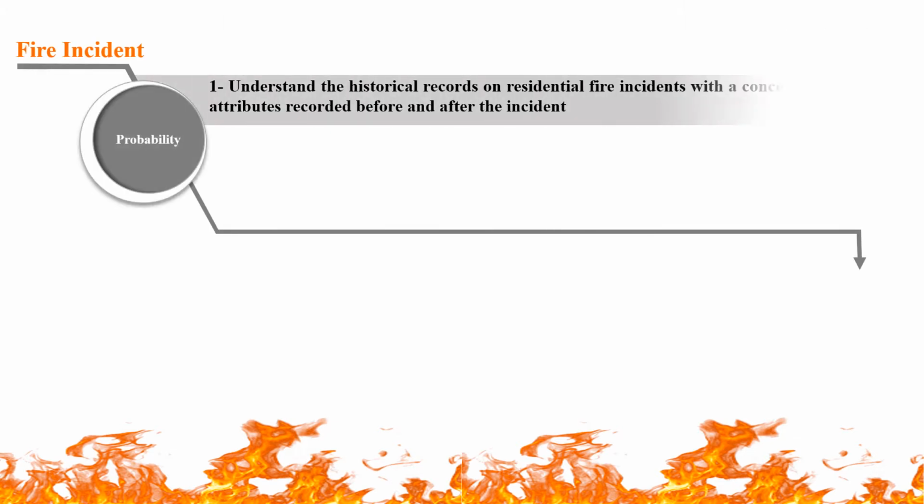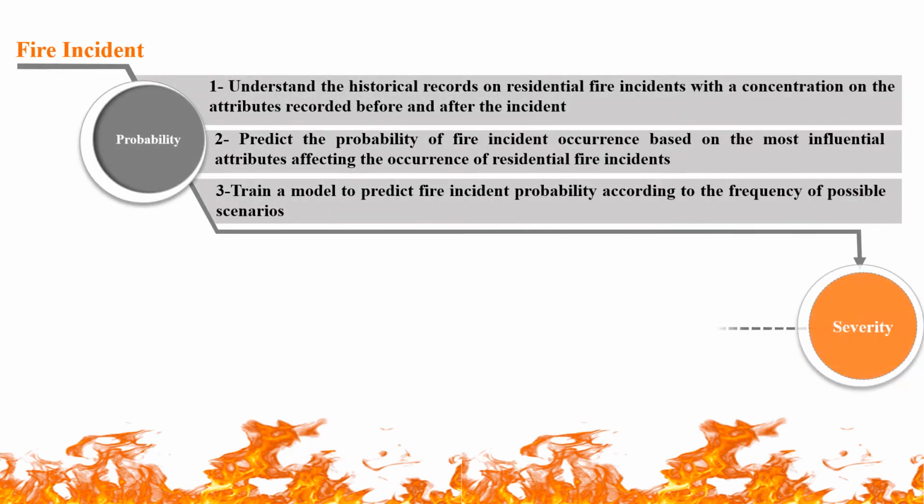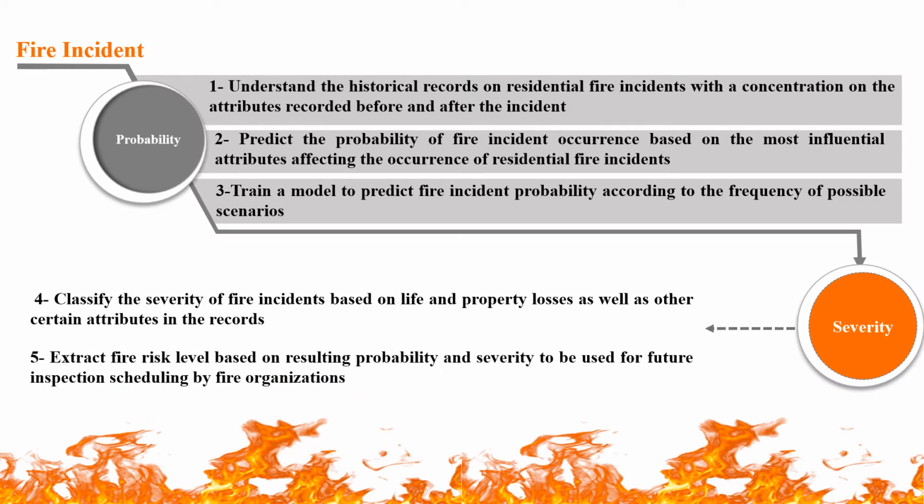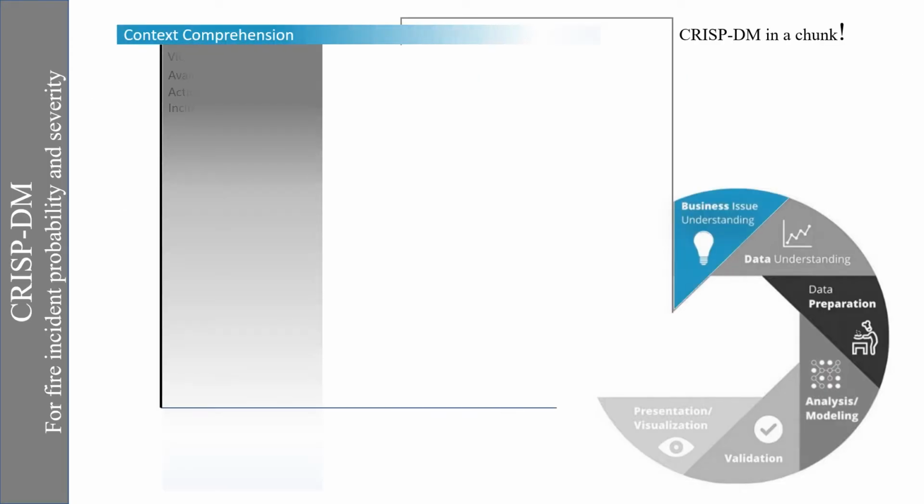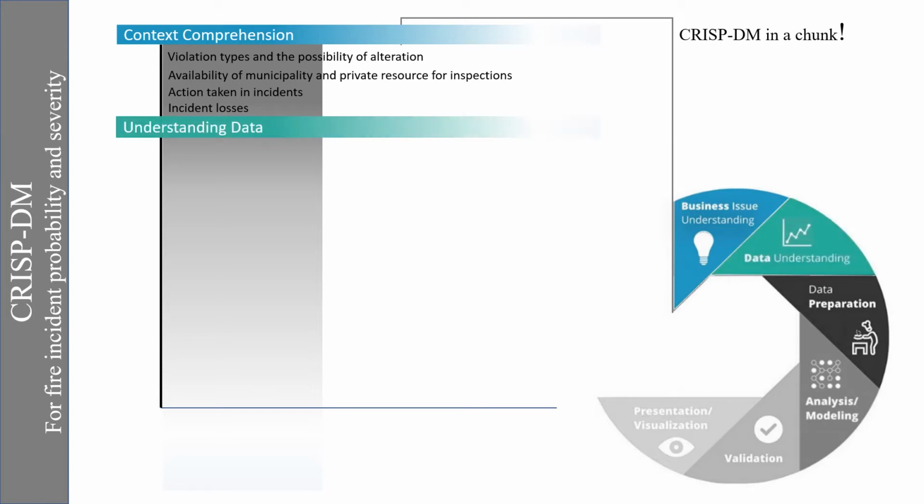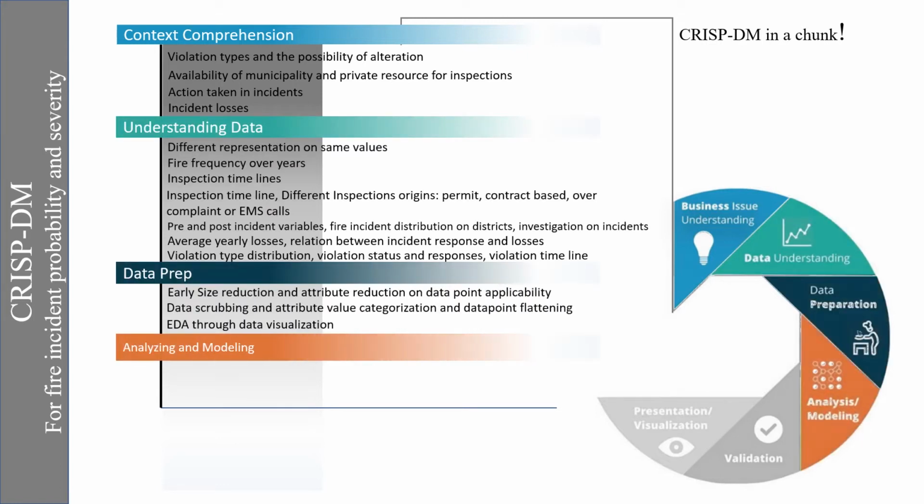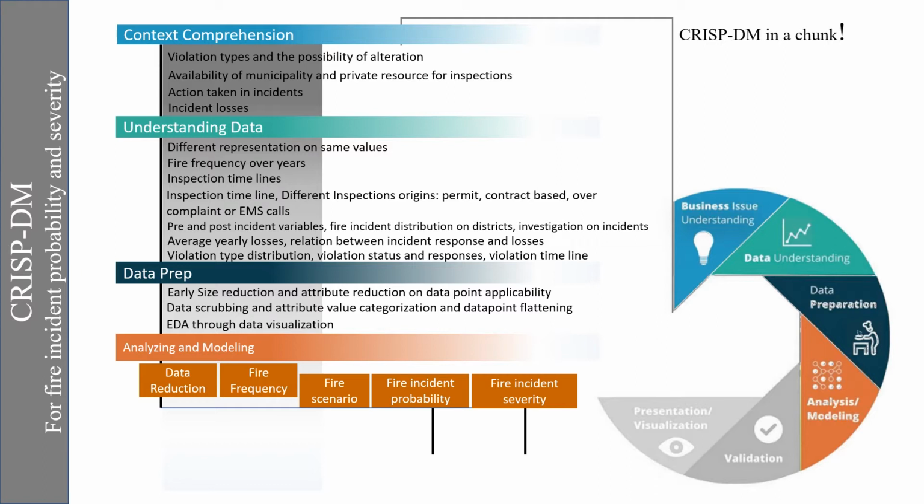So here is the list of objectives divided into two parts: fire probability and severity. Our process, in a chunk following the CRISP-DM steps, includes comprehending the cycle of fire prevention management and its contribution to decreasing fire losses, understanding and preparing datasets, analyzing and modeling, including data reduction, finding out average fire frequency, obtaining frequent fire scenarios, predicting fire incident probability and its severity.